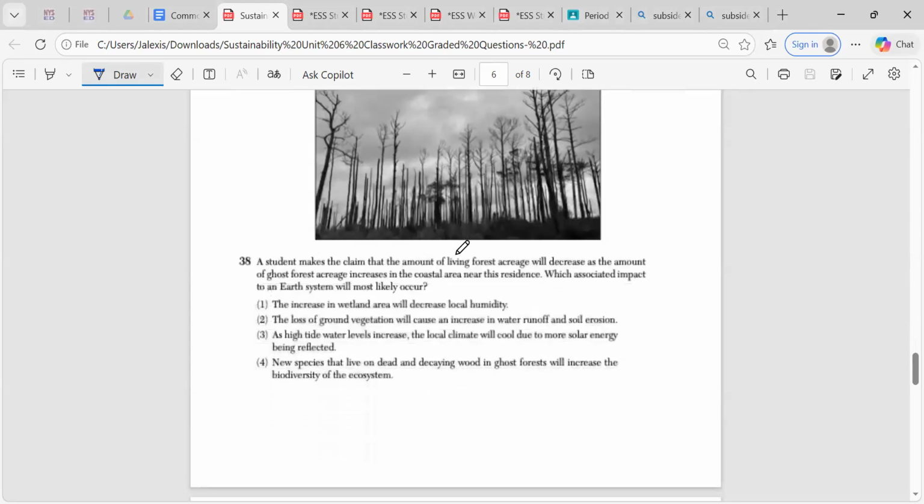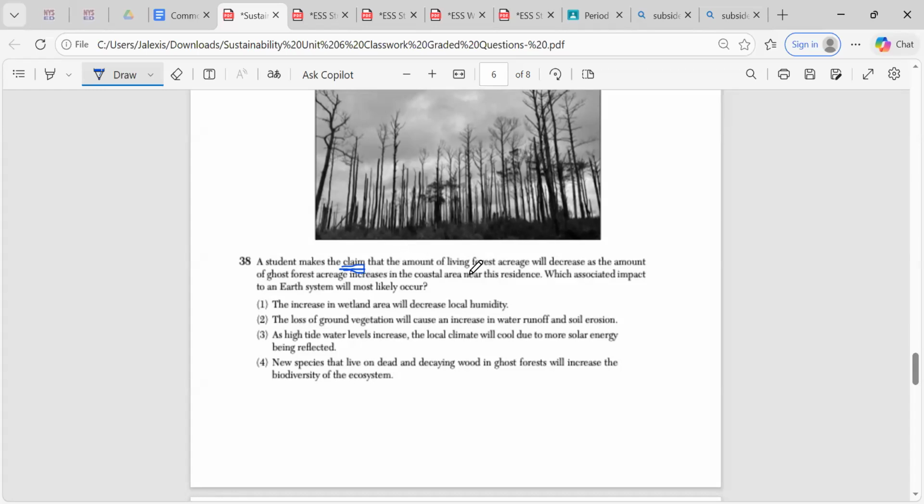Okay. So once again, our strategy, for the sake of time, is to go right to the question. And I'm going to highlight some key words that I can go back to in my reading, my graph, or my diagram. So it says a student makes a claim, right? And we've learned that if a student makes a claim, it is a statement. So what is the claim?